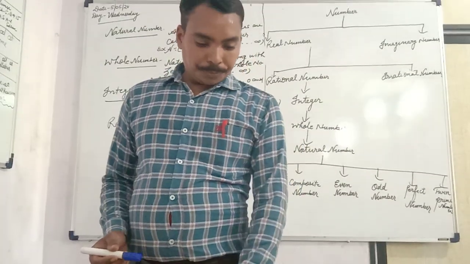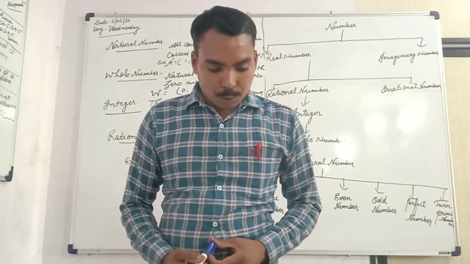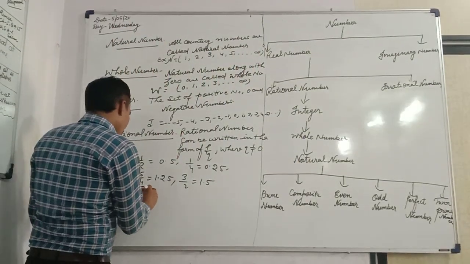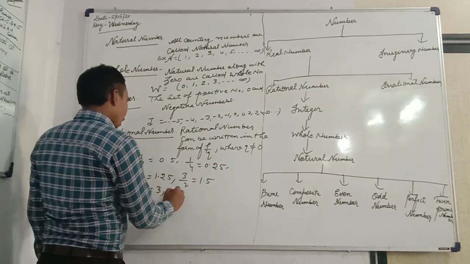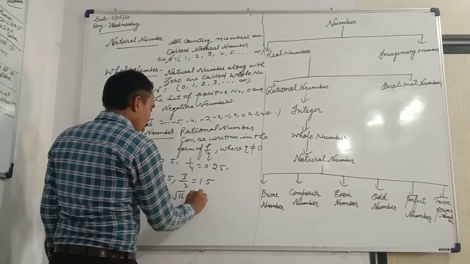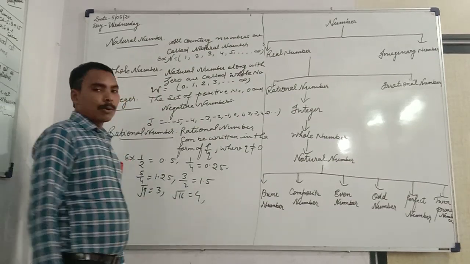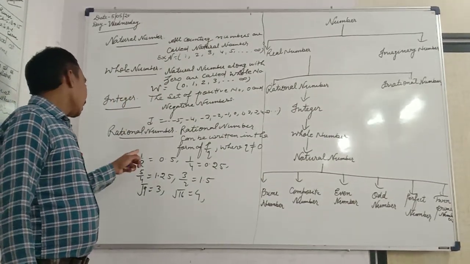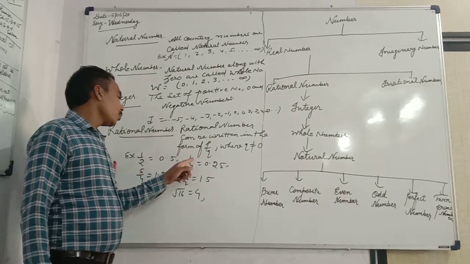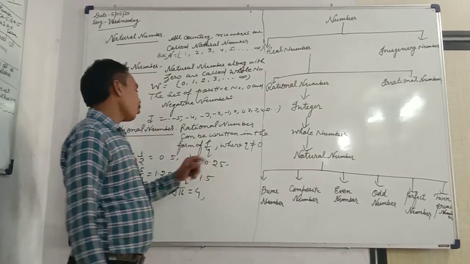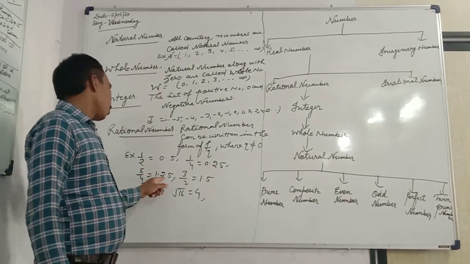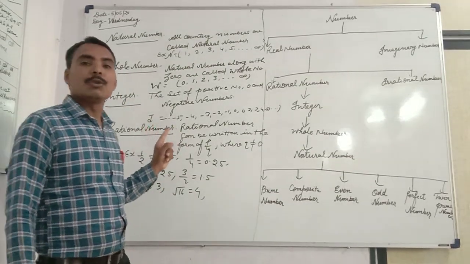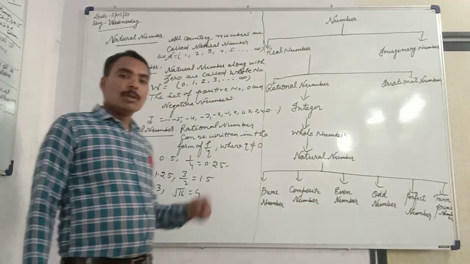A square root of a perfect square is also rational: under root 9 is equal to 3, under root 16 is equal to 4. So this is called a rational number. And here 1 by 2 is 0.5, 1 by 4 is 0.25, 5 by 4 is 1.25, and the remainder is equal to 0.